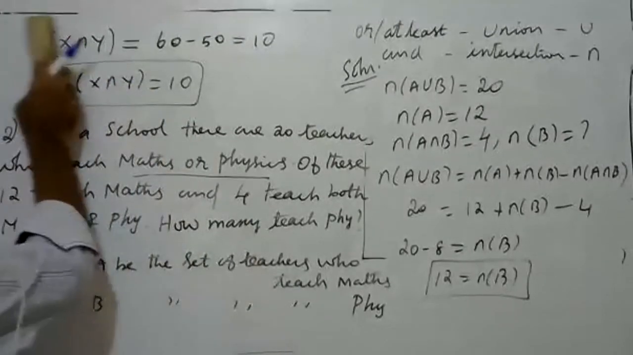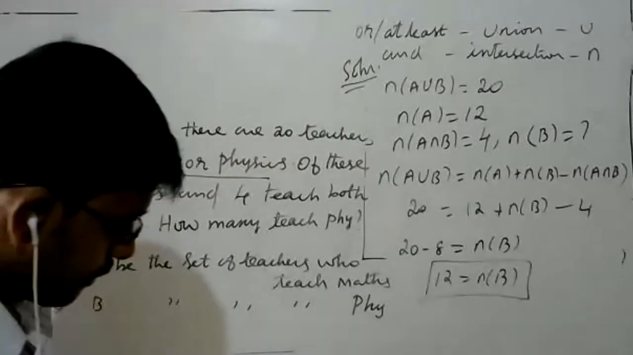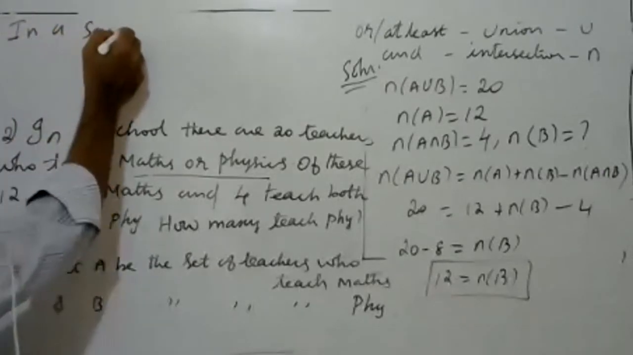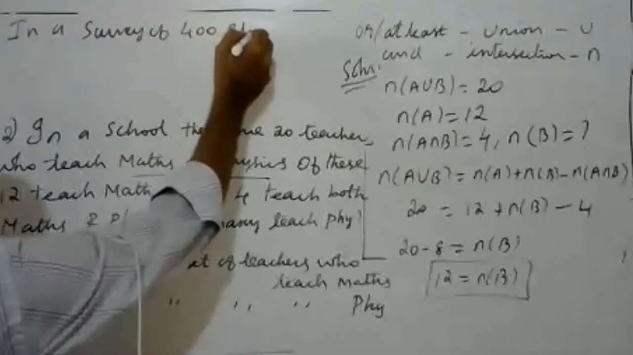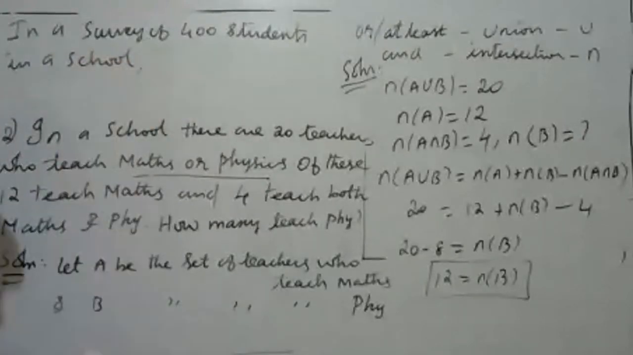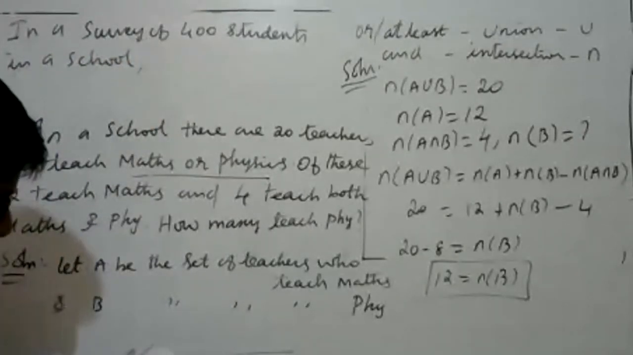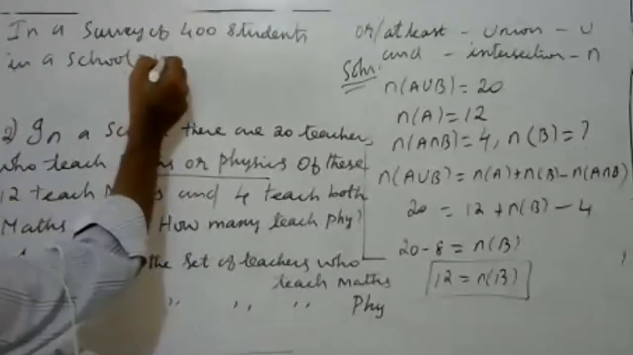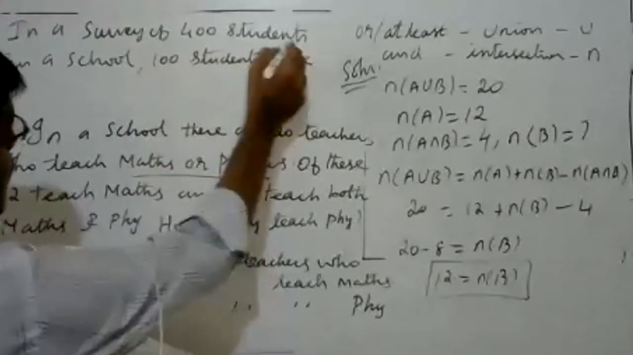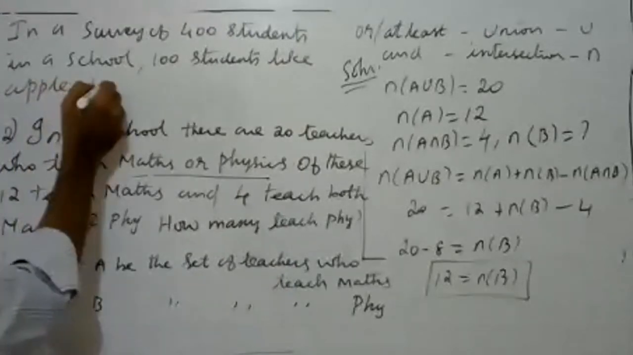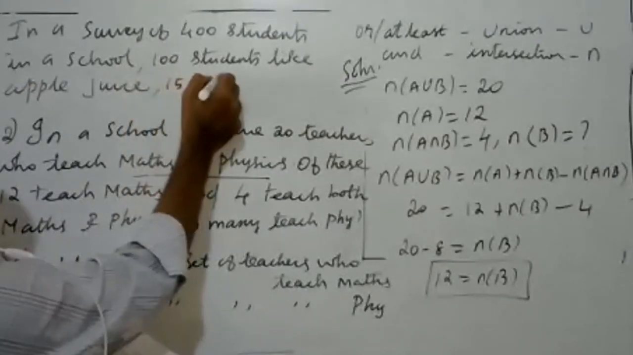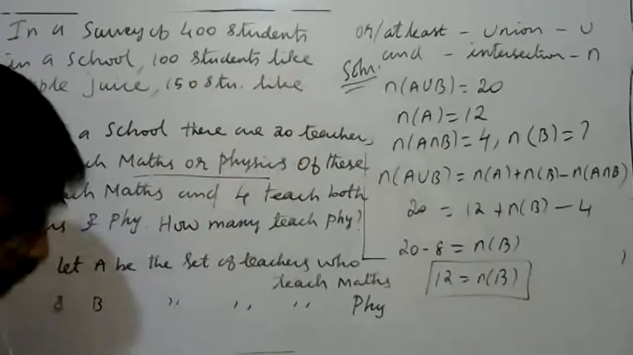Now look at the next one. In a survey of 400 students in a school, 100 were listed as taking apple juice. 100 students like apple juice, and 150 students like orange juice.